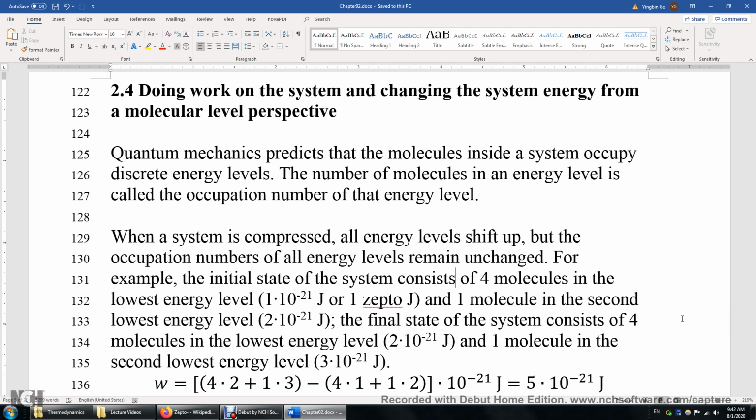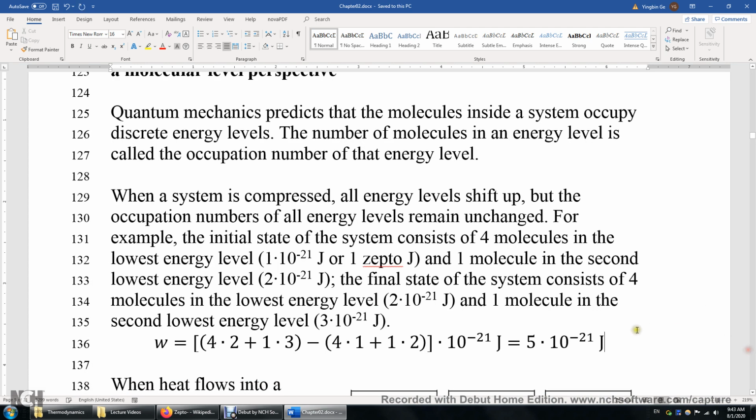The final state of the system, after work is done to the system, still has 4 molecules in the lowest energy level and 1 molecule in the second lowest energy level. However, these energy levels shift up. Now the lowest energy level has 2 zeptojoules. The second lowest energy level has 3 zeptojoules.